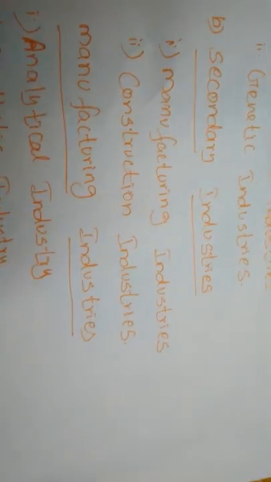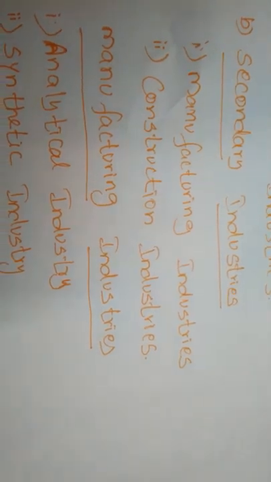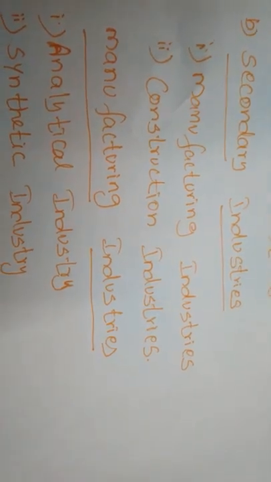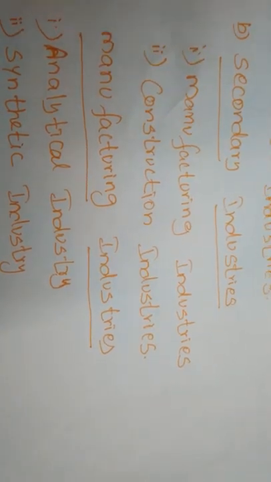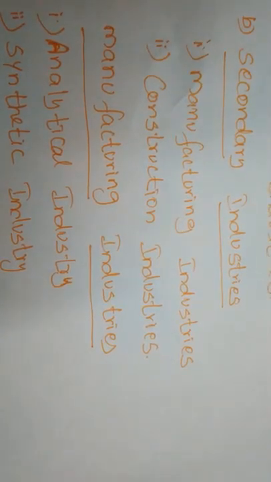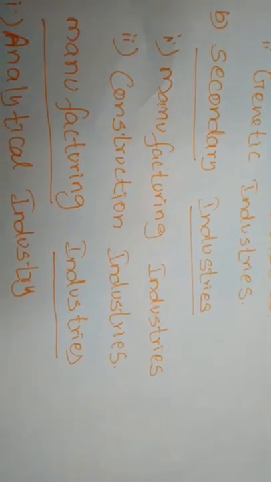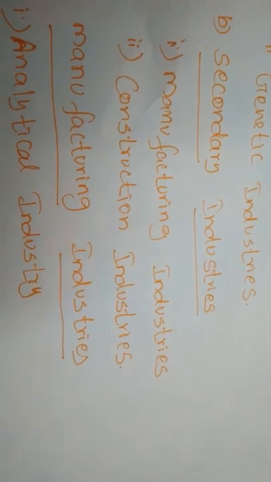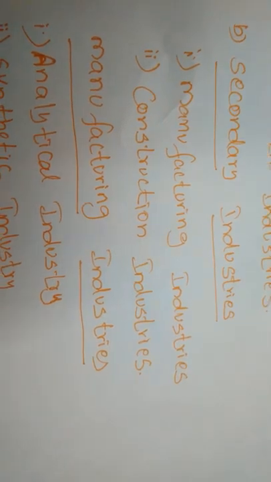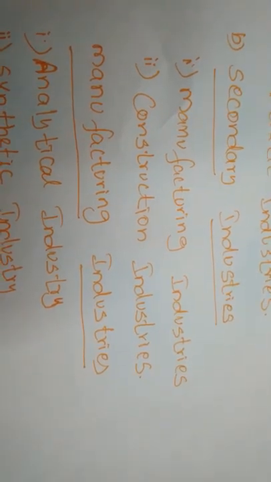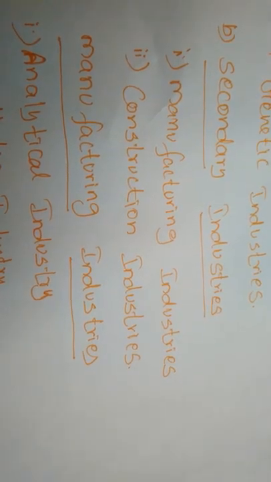The extracted commodities from the primary industries are used for making finished commodities. This industry undertakes the process of converting the raw materials already extracted from the primary industries into finished commodities.